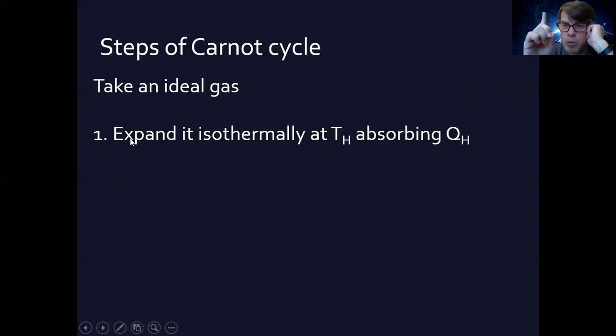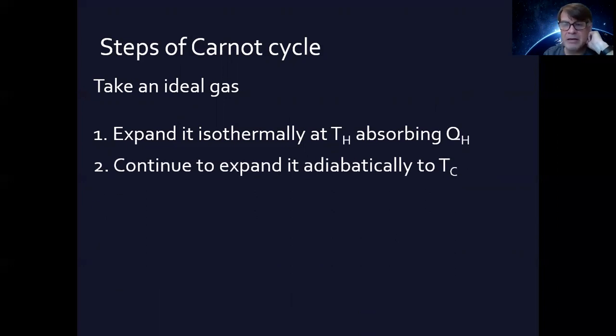Okay, so step one, expand the ideal gas isothermally at the same temperature, TH, while absorbing an amount of heat, QH. Then, once you've absorbed the heat, expand it adiabatically to a different temperature, that is, without adding heat, from TH, the hot temperature, to TC, the cold temperature. Okay, so that's one half of the cycle.